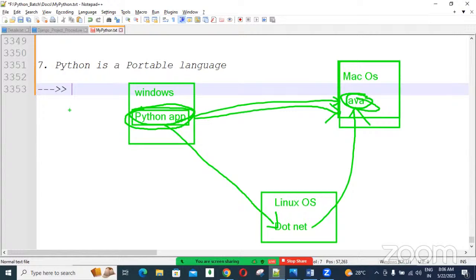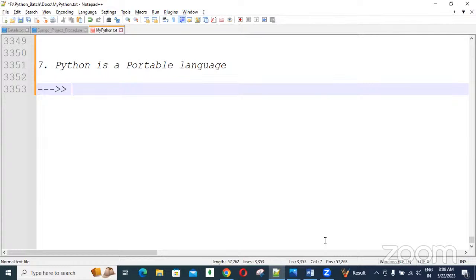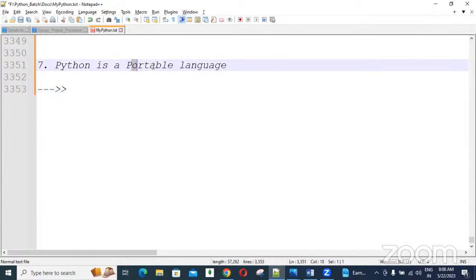Olden days, guys, some languages there. So using those languages, if we are designing one application in Windows platform, so that application we can use only in Windows system only, not possible in Linux system. For Linux, separately other application people are designing. So it making more burden on company, guys. So more applications required for every platform related. Obviously, more people required to developing the code and the cost of the project increasing. Got it? So using Python, not like that. One application we can design, anywhere we can execute. So this kind of feature called portable behavior.